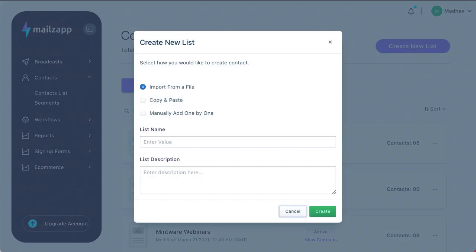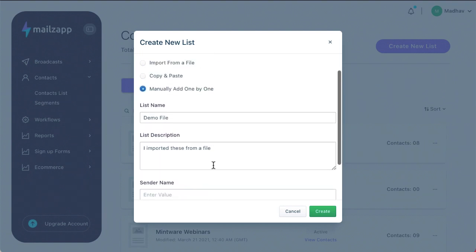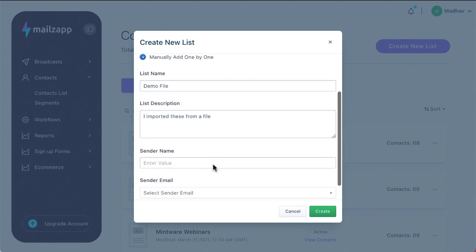So let's just create a new list. We can import this using a file. You can copy paste your contacts in there one by one. So this is the demo import file. I imported these from a file. You can import from a file, you can copy and paste, or you can just manually add them one by one. Okay, so here you go.